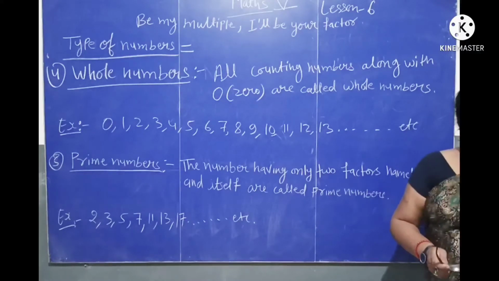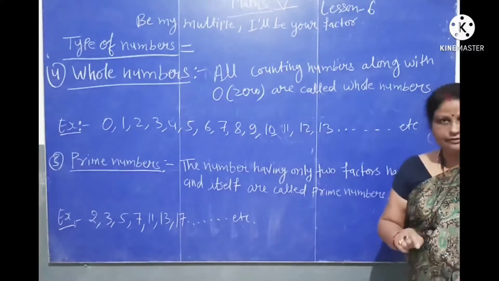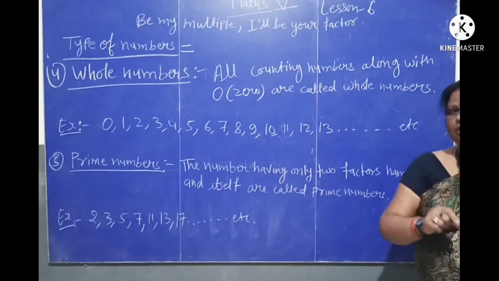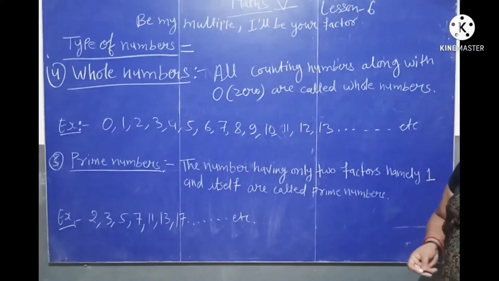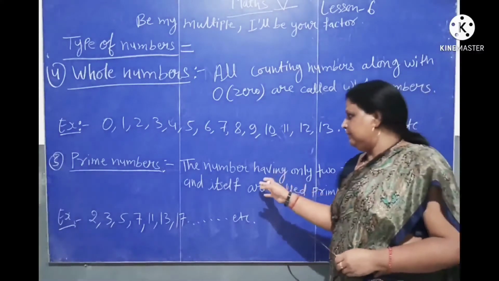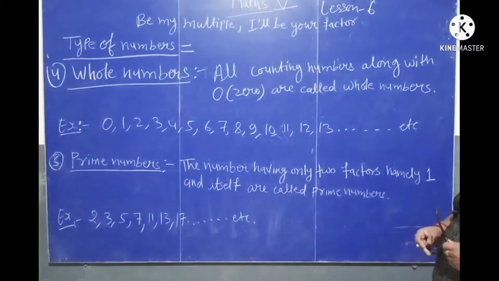A factor is a number that can divide the given number exactly without leaving any remainder. So, the numbers having only 2 factors, namely 1 and itself, are called prime numbers.